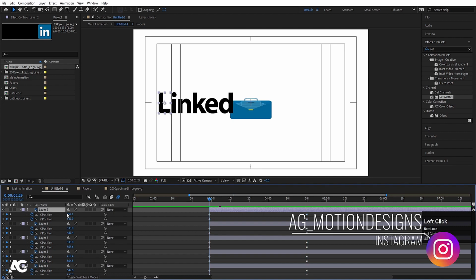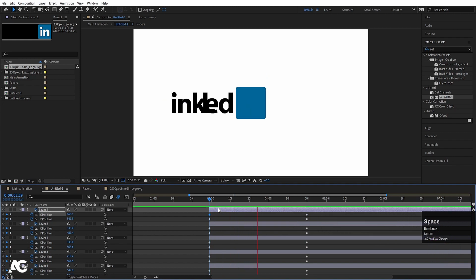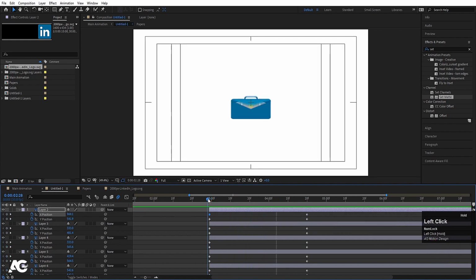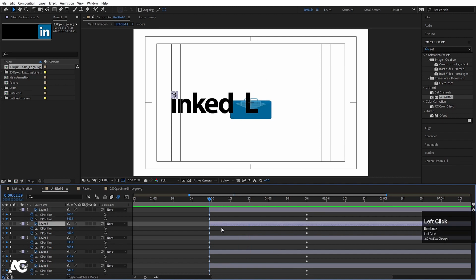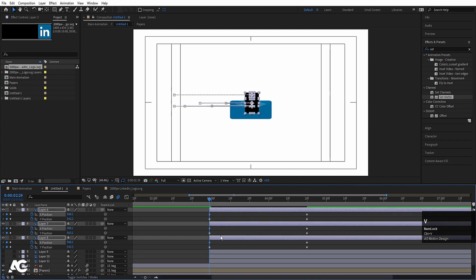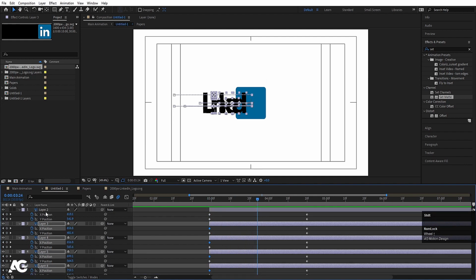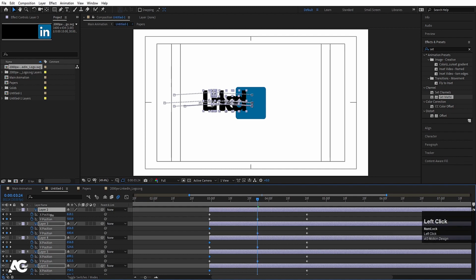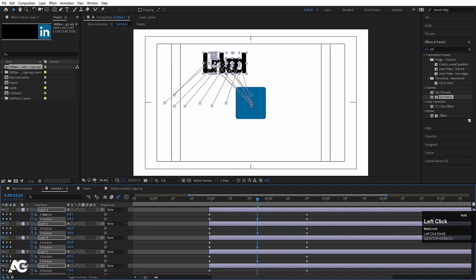Yeah, now select this L and move this over here, so we'll get this kind of stuff. Now select the X position keyframe of this L, hit Ctrl C, and now select all of them and hit Ctrl V. And for this point I want all of them to jump, so in the middle of that change the Y position of each and every one.